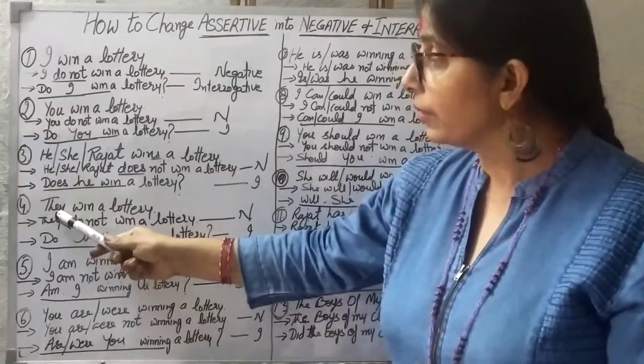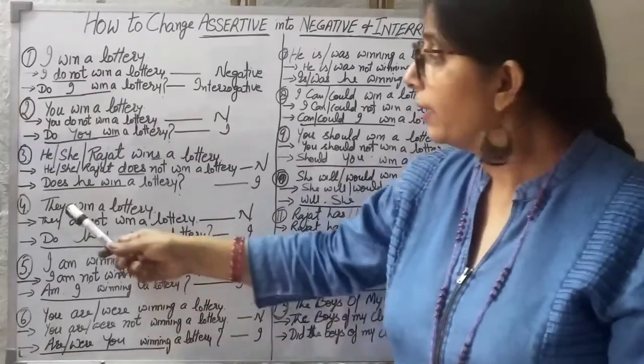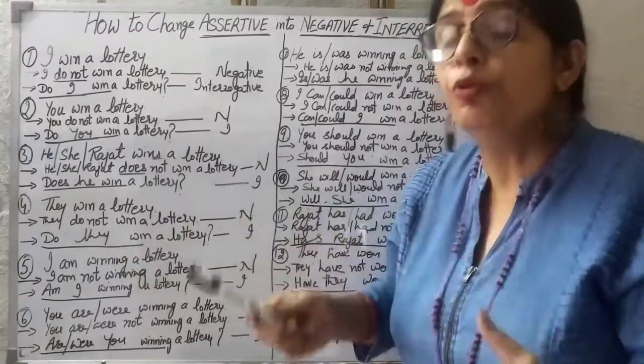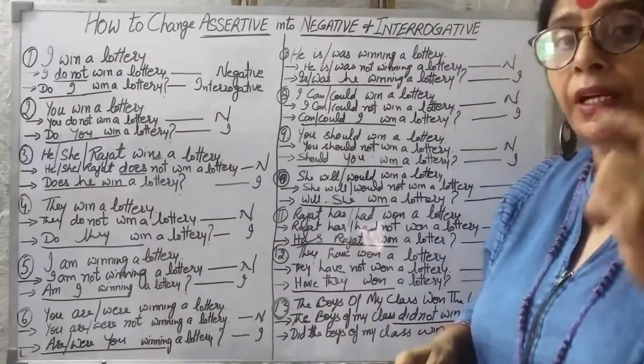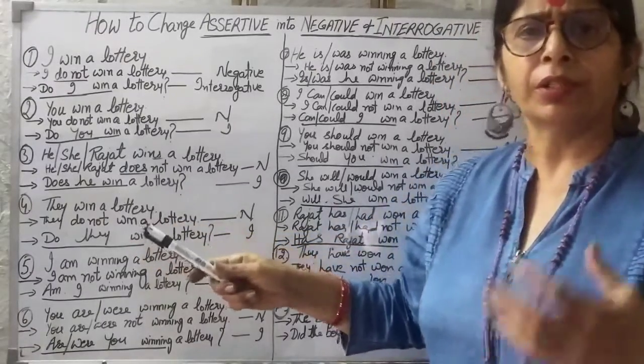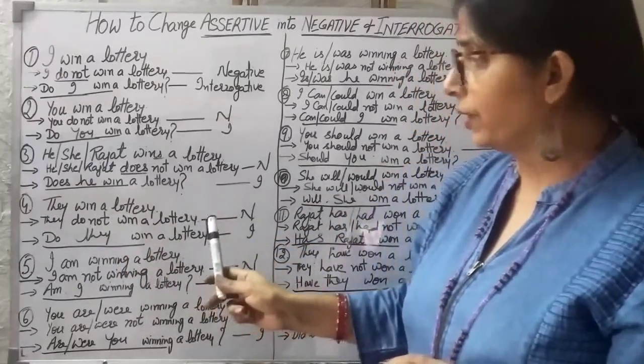Then we come to they. This is again third person, but plural of third person. They win a lottery. They do win a lottery. This is what we will keep here. Because there is no S, we cannot think about S, means does. So it means they do win a lottery.